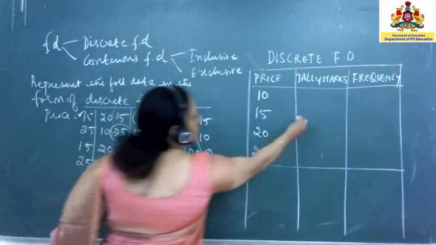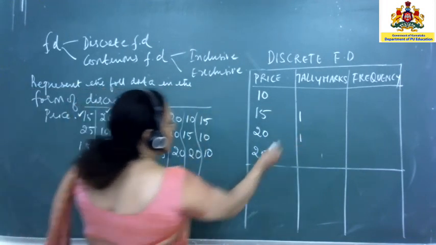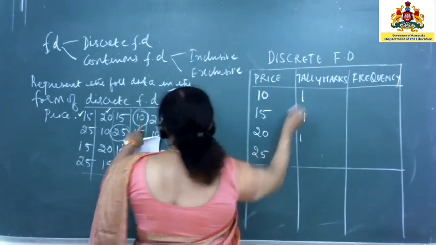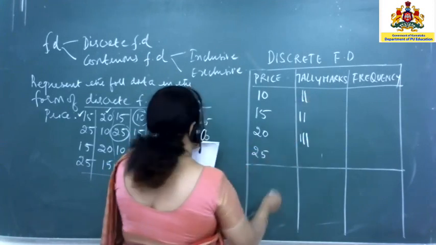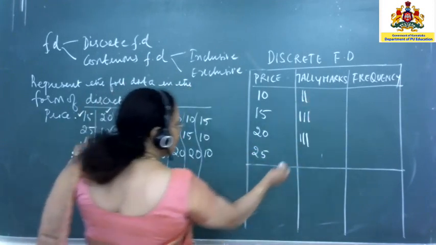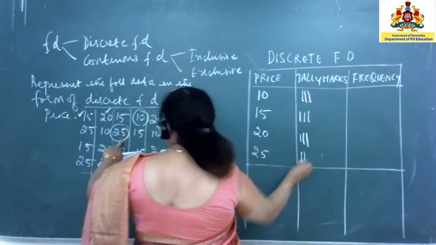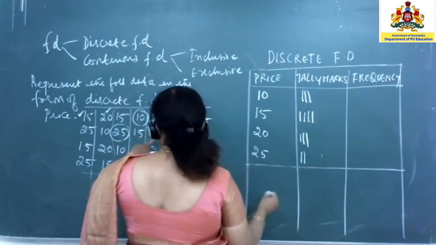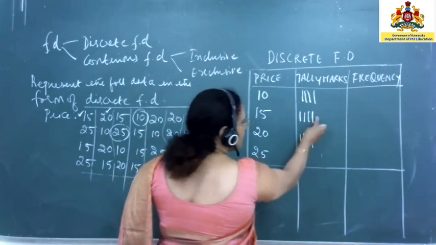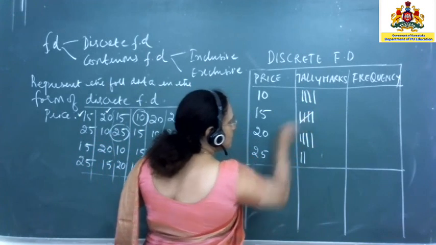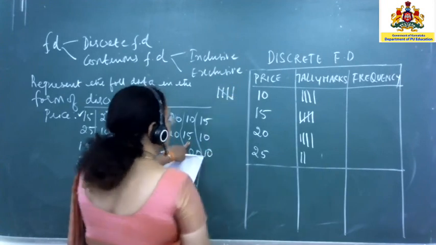So 15, what is the number now? So this is 1. Now next one is 20. This is 20. Now next you have 15. Next 10. Then you have 20. Again you have 20. Now next you have 10, 15, 25. Okay. Now 10. This is 25. Now 15. Next is 10, 20. Now 15. So after 4 are over, the fifth one you will have to show like this, a diagonal line. So it is this way, or you can write it this way also, no harm.